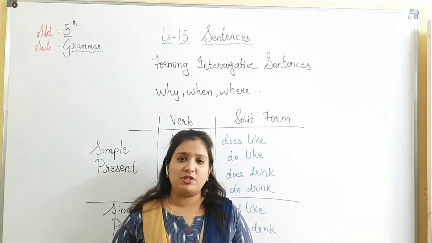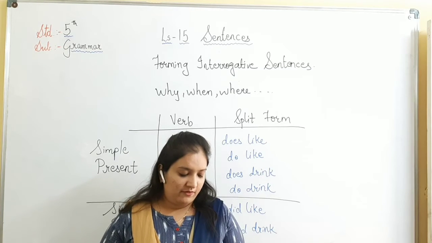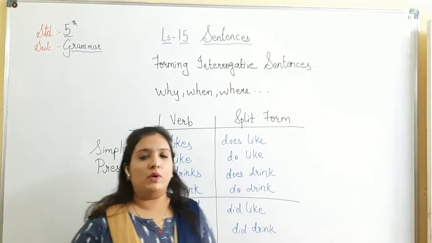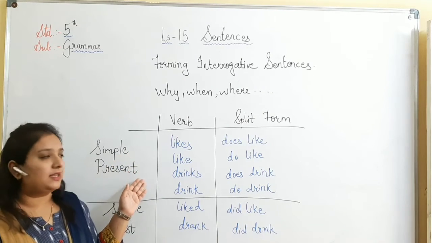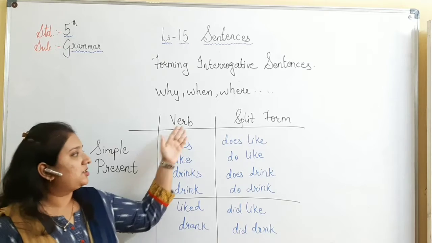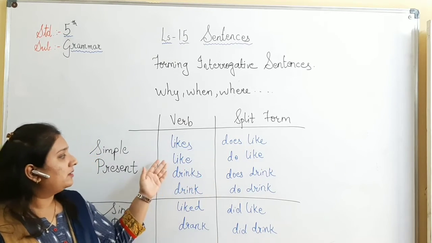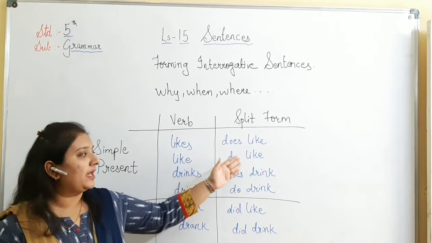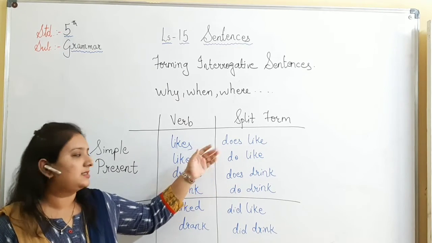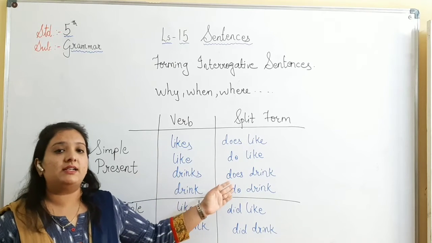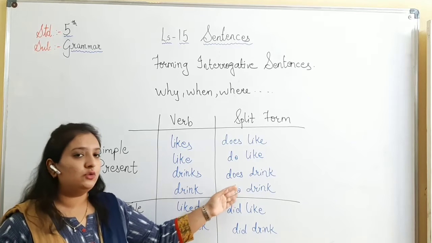Now to form the questions from statements in the simple past or simple present, we first split the verb. If the verb is in simple present, for example likes, we will change into does like, if we change into question. If the verb is like, we will say do like. For singular we will say does, for plural we will say do. Drinks, we will say does drink, and for drink, plural, we will say do drink.